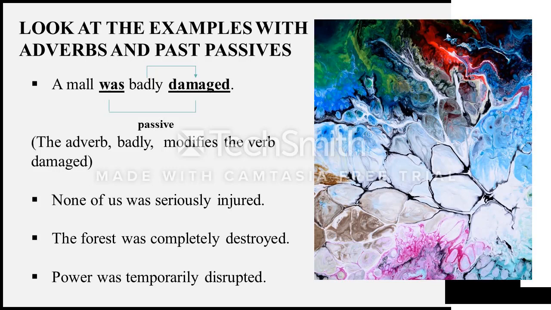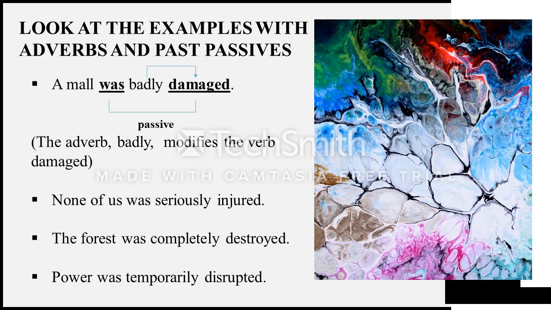So normally the adverb I use, remember, in between the first verb of the passive, the to be, and the main verb, in this case, damaged. Okay, it has to be in between these two that you see here underlined. Okay, why? Because an adverb qualifies the verb. Okay, the main verb there was damaged.